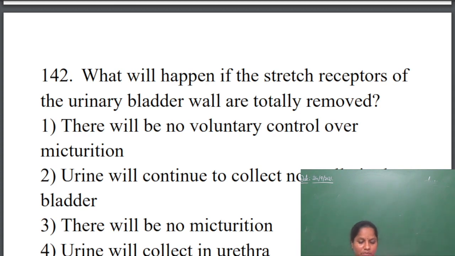So the answer will be, there will be no voluntary control over micturition. The options are: urine will continue to collect normally in the bladder; there will be no micturition; urine will collect in the urethra. So the first option is, there will be no voluntary control over micturition.